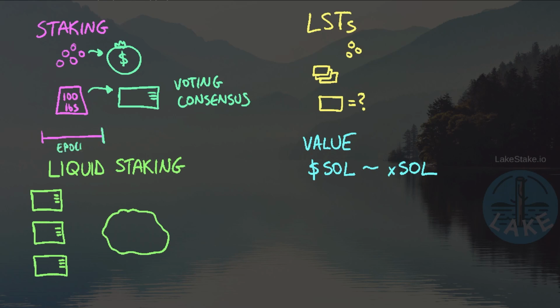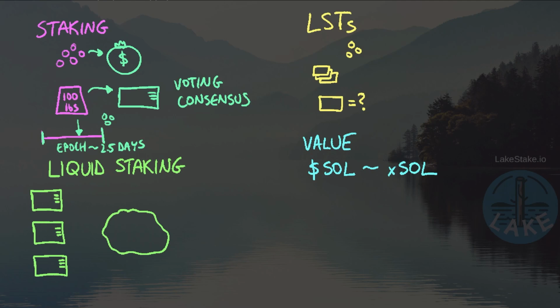So if we have an epoch here and I'm a staker, I've staked 100 SOL on a validator and I want to gain that SOL back, I want to get access back to it, maybe I want to gain access to it here in the epoch. And recall an epoch these days is right around 2.5 days. So I might have to wait longer than a day. In fact, I might have to wait up to the full 2.5 days for that SOL to become freed and back in my wallet.